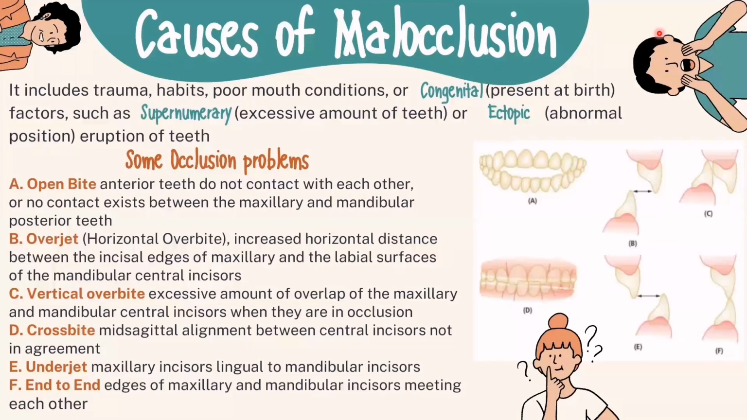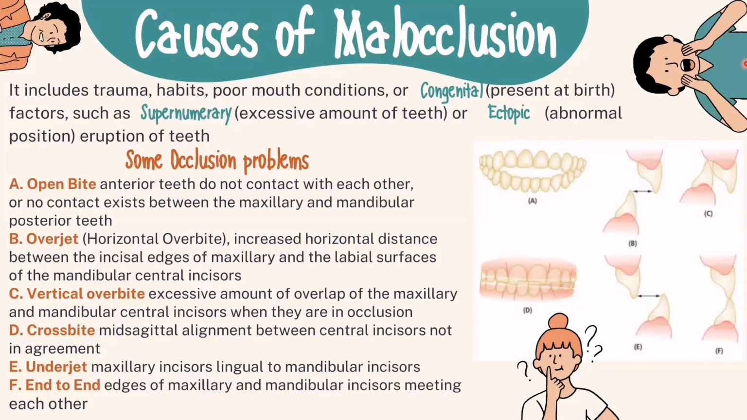Causes of malocclusion include trauma, habits, poor mouth conditions, or congenital, present at birth, factors such as supernumerary, excessive amount of teeth, or ectopic, abnormal position, eruption of the teeth.